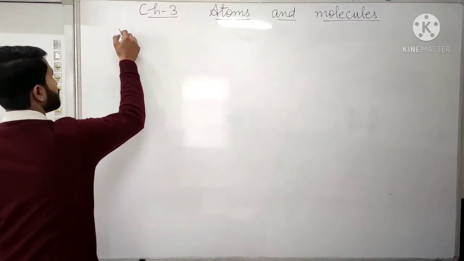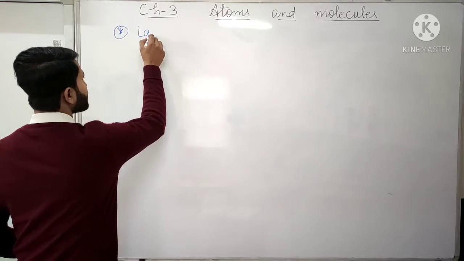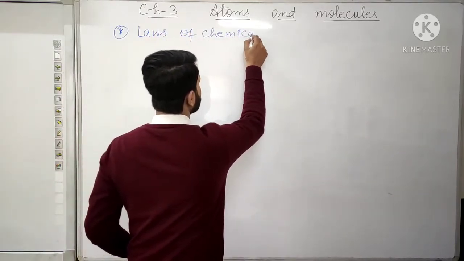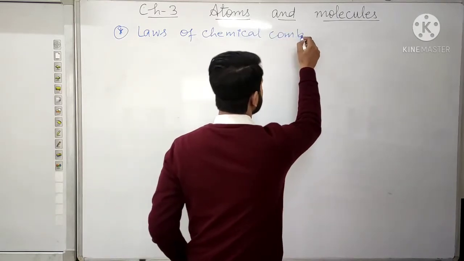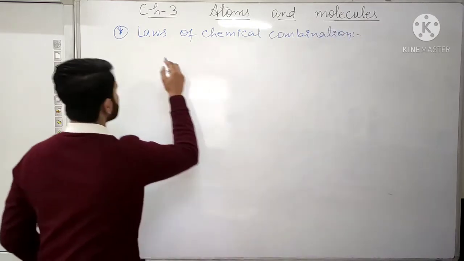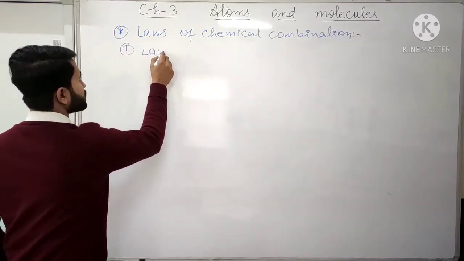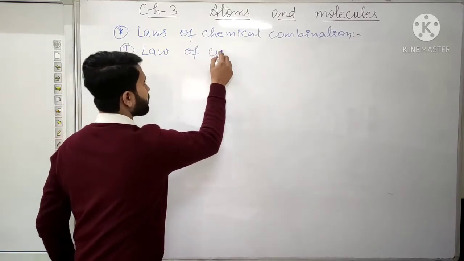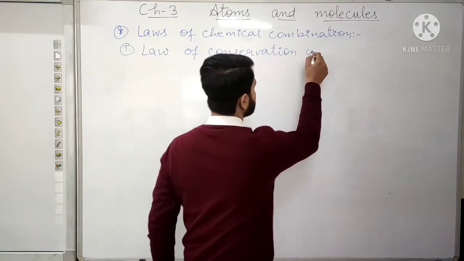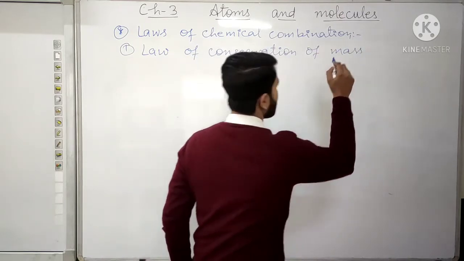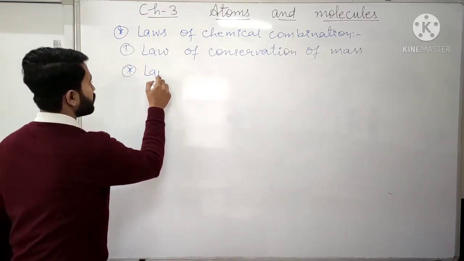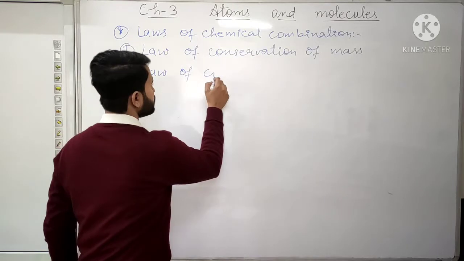So the two main laws of chemical combination are, first, the law of conservation of mass, and the second, the law of constant proportion.